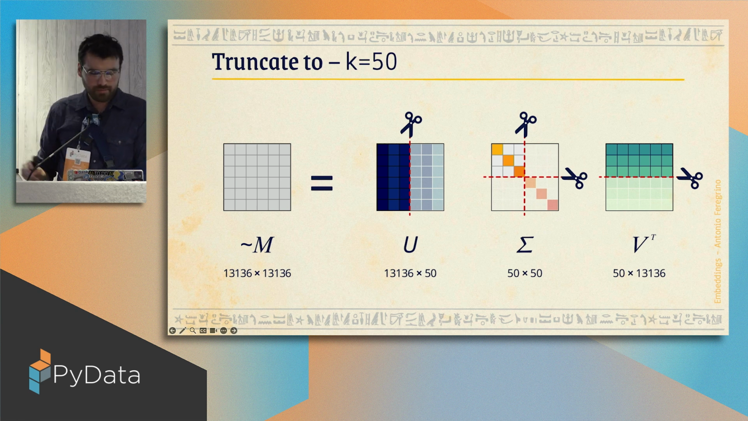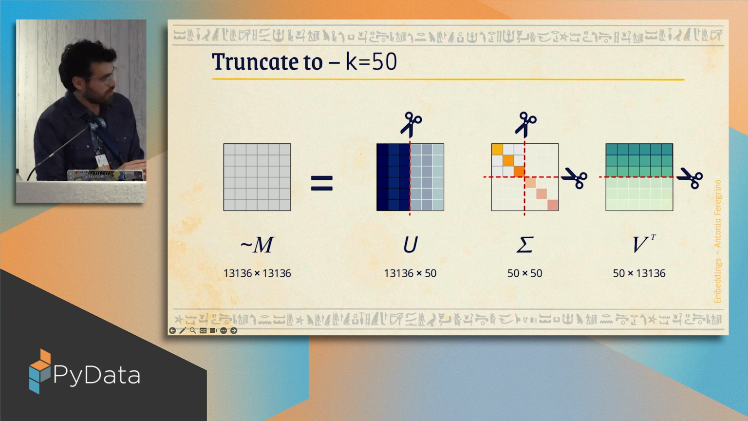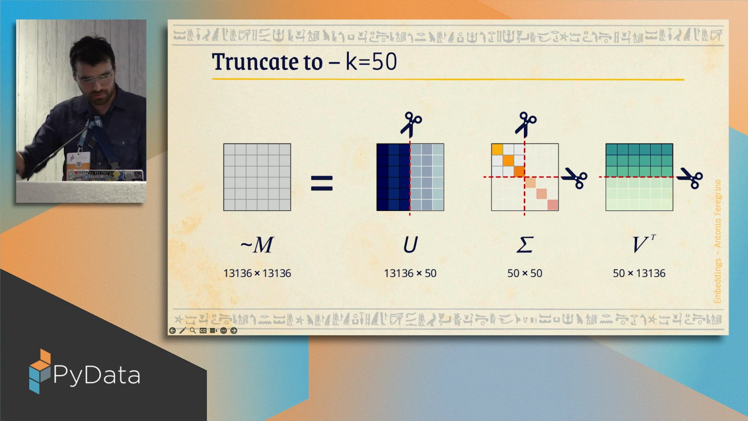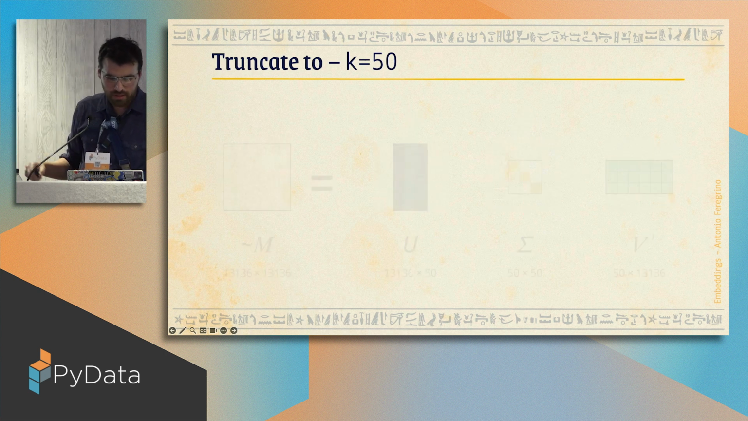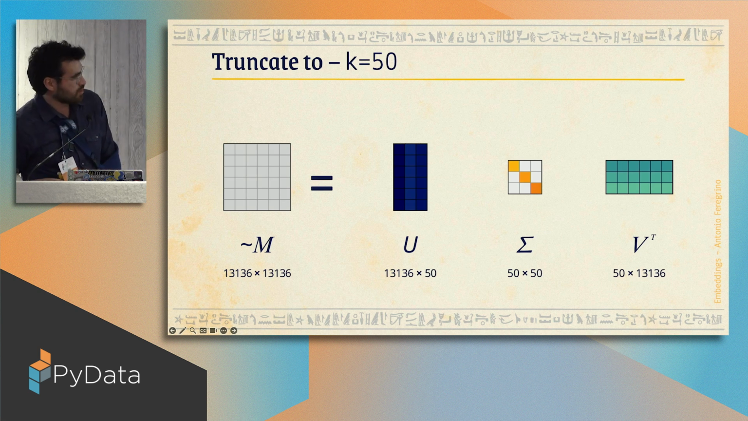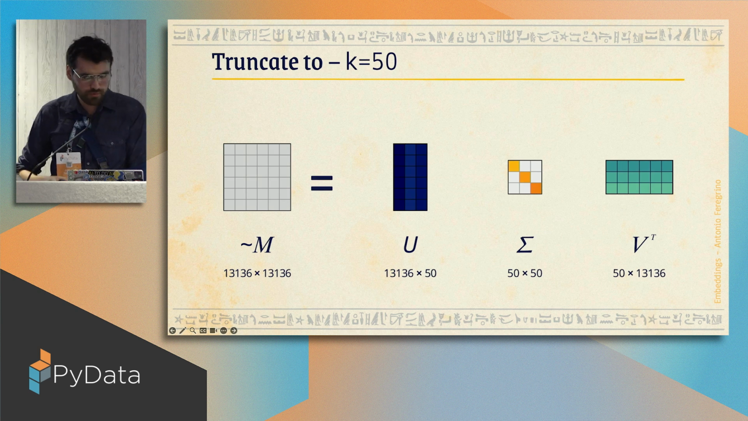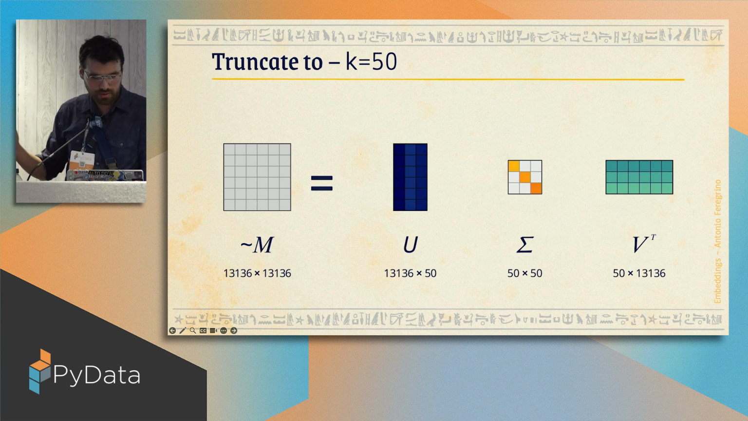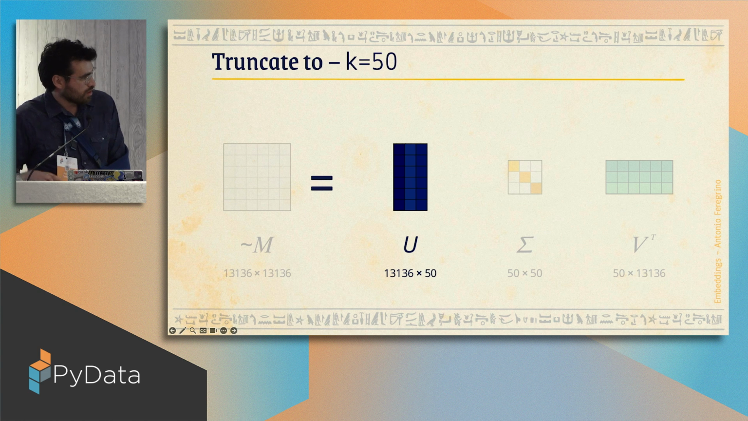So let's say in my case, I kept only the 50 most important vectors, because that's what SVD does for you. If you truncate to some other value, you're going to get the top most important values anyways. So now this is how these matrices look for us. We went from having a 13,000 by 13,000 matrix to having a 13,000 by 50 matrix that we can then use. So that's what we're going to use.